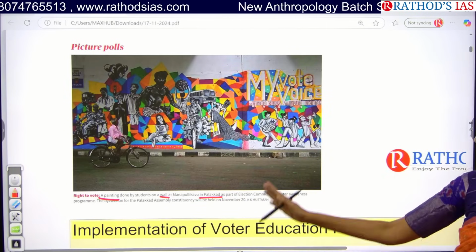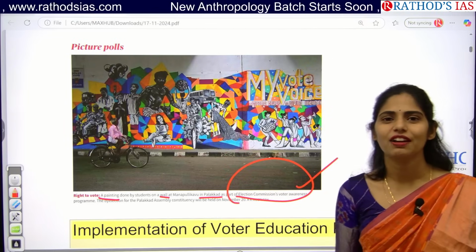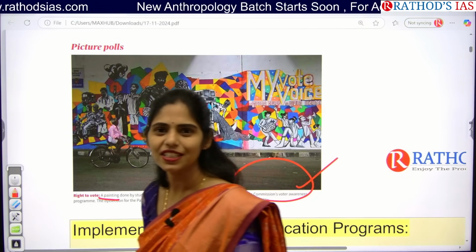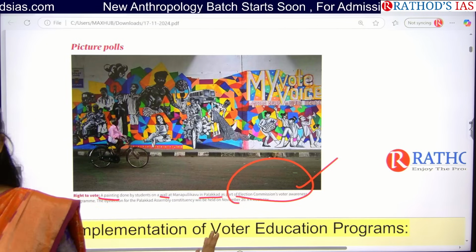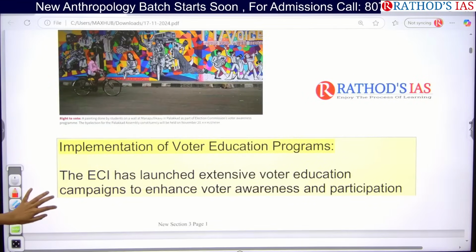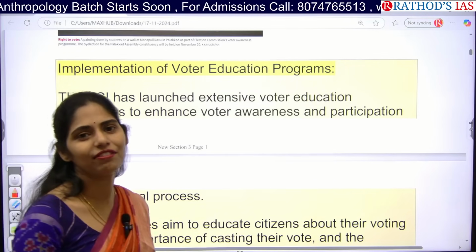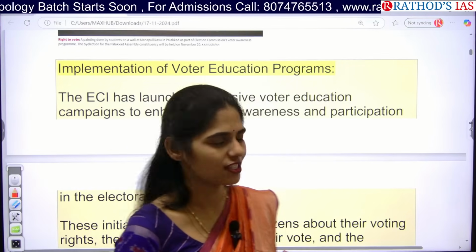So in this article, you have to know especially what voter awareness programs have come up by ECI till now, because you need to have that awareness, guys. The implementation of voter education programs is also one of the responsibilities of ECI, apart from ensuring free and fair elections.